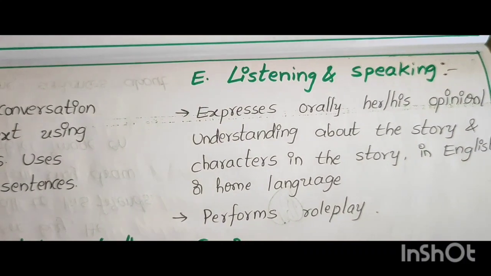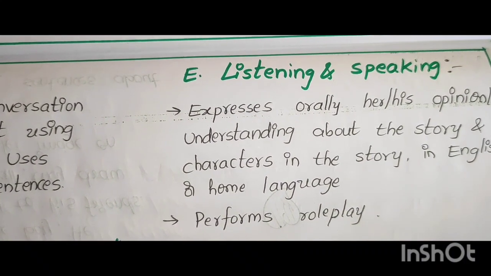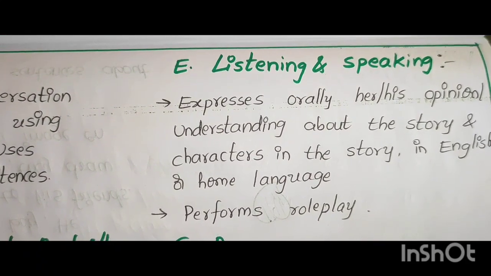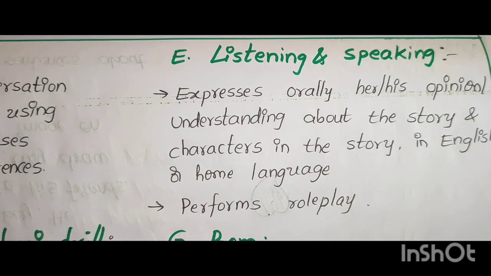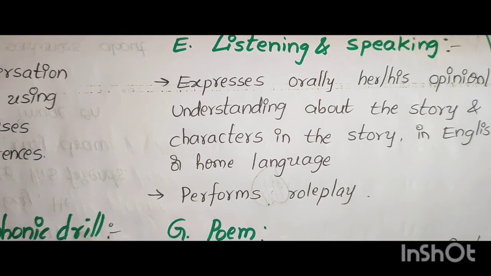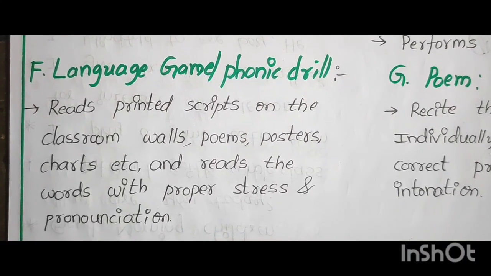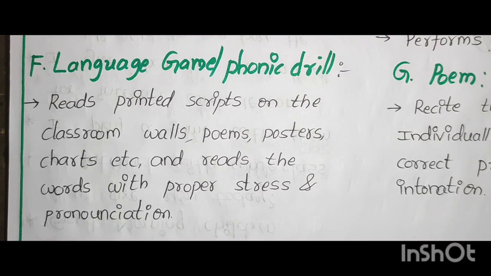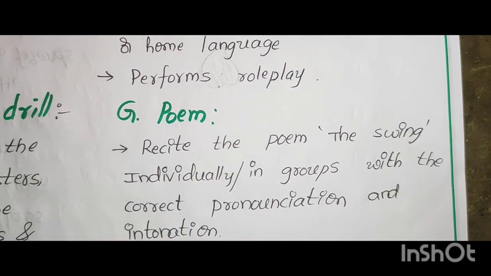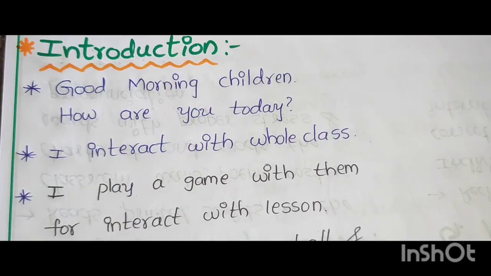Listening and speaking: Expresses orally her or his opinion, understanding about the story and characters in the story in English or home language. Performs role play. This is the listening and speaking learning outcomes. The next one is language game or phonic drill: Reads printed scripts on the classroom walls, poems, posters, charts, etc. and reads the words. Poem: Recite the poem The Swing.